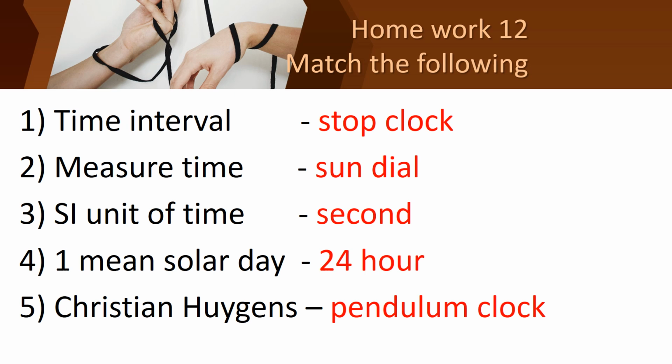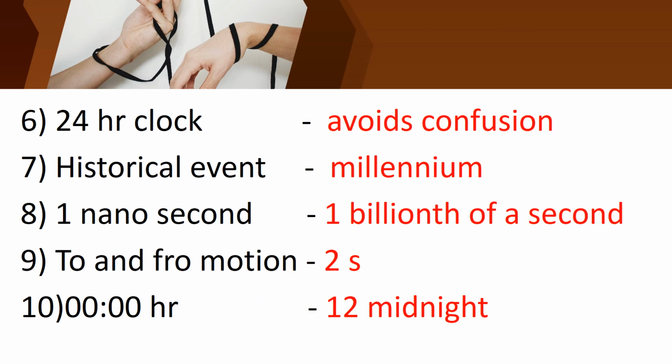And then the fifth one, Christian Huygens invented the pendulum clock. Is it, children? Christian Huygens invented the pendulum clock. Children, have you all checked? And this is the sixth one. A 24-hour clock avoids confusion. So the answer is avoids confusion.